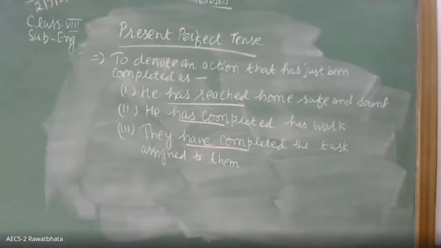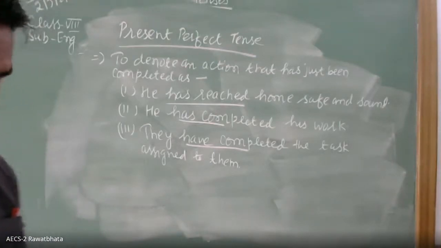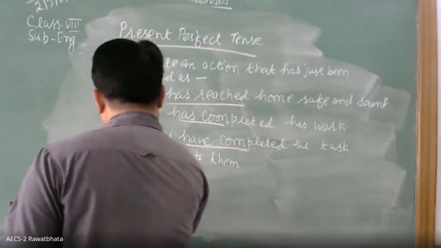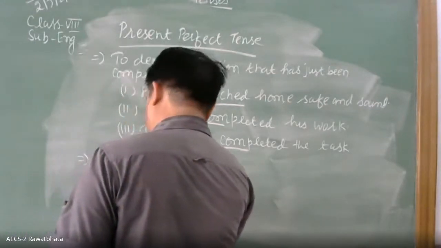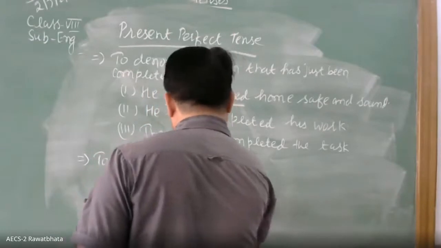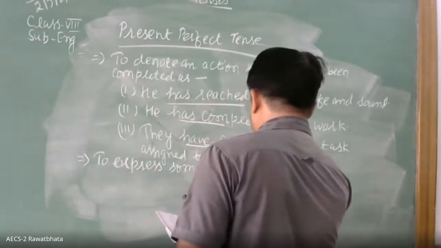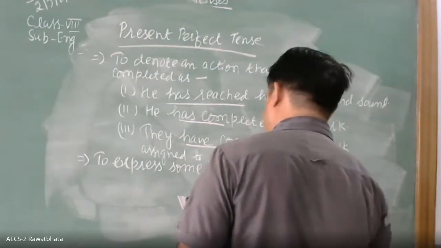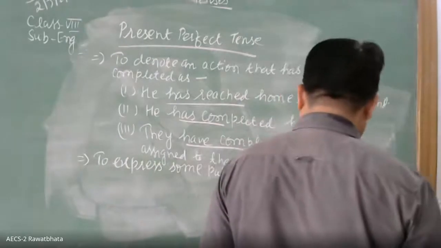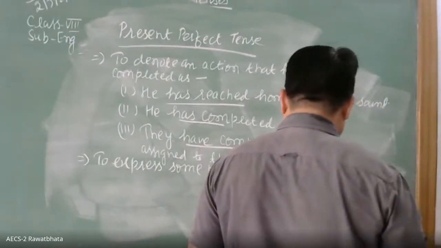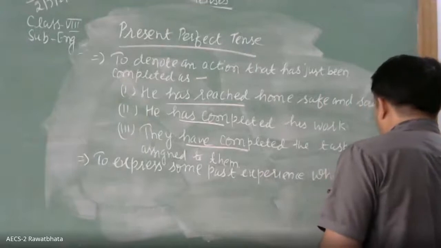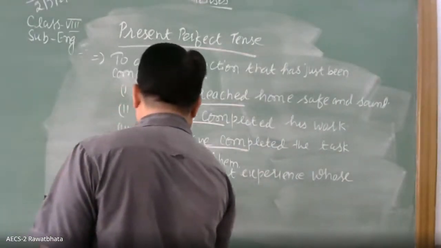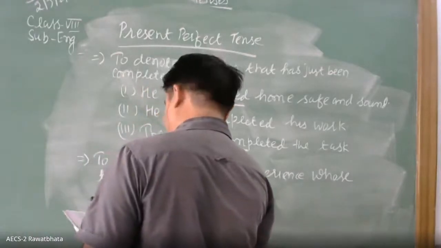Then in what more situations could it be used? You write: to express some past experience whose time is not given.